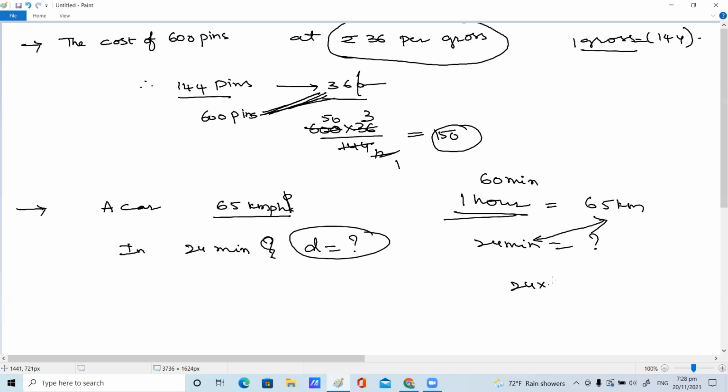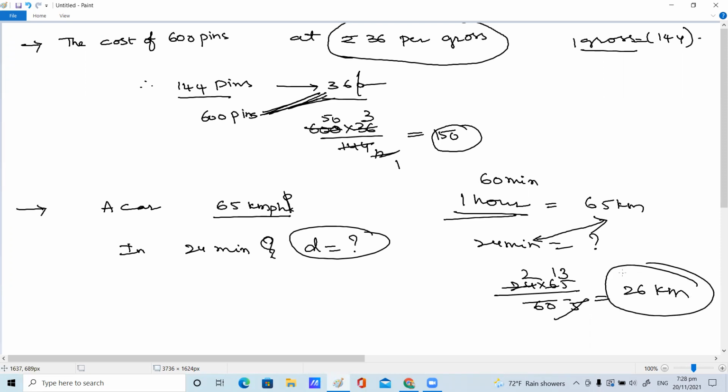So if I want to find out how much in 24 minutes, it is 24 multiplied by 65 divided by 60. Come on, children. 12 2s are 12, 5s are 60. 5 1s are 5, 5 3s are 13. So how much distance is it? 26 kilometers. Yes, 26 kilometers it will travel in 24 minutes.